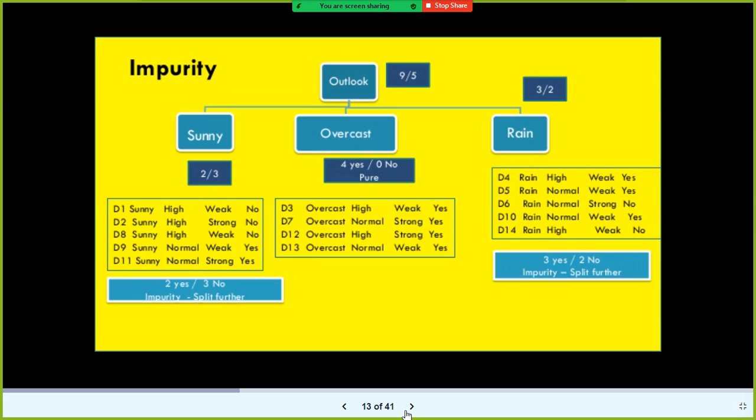Using that, it determines which column is supposed to be used as a root node, which column as a branch node, and which column as a sub-branch node, right? It is determined based on various techniques like Gini, entropy, information gain, reduction in variance, and so on. Don't worry. Okay, now let us try to understand what impurity is.